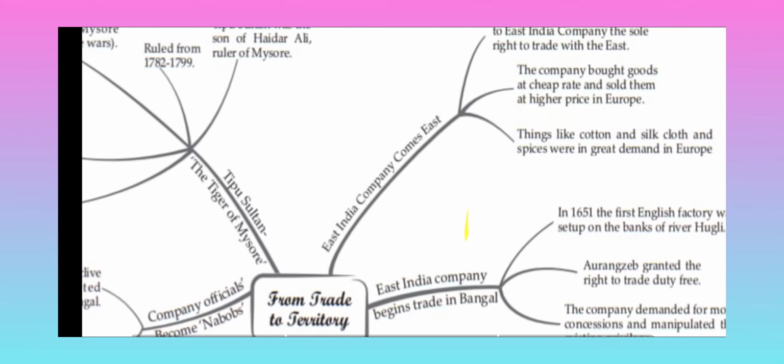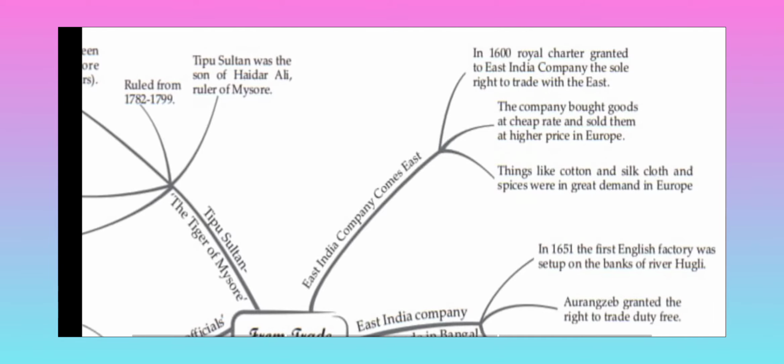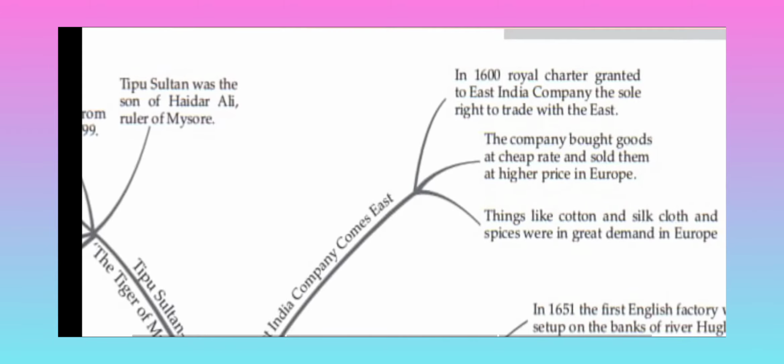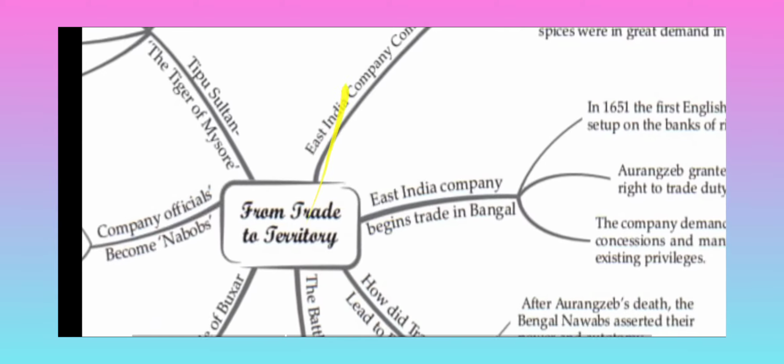In this first point, East India Company comes east. So in 1600, Royal Charter granted to East India Company the sole right to trade with the East. Second point, the company bought goods at cheap rate and sold them at higher price in Europe. Things like cotton and silk, cloth and spices were in great demand in Europe.